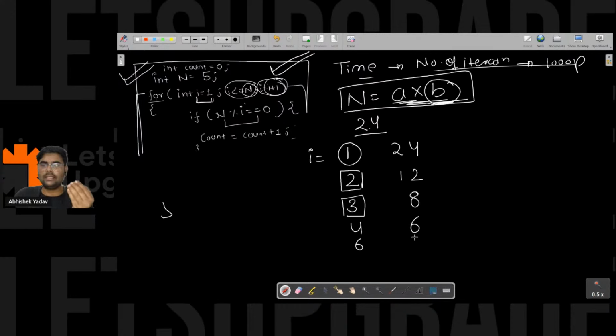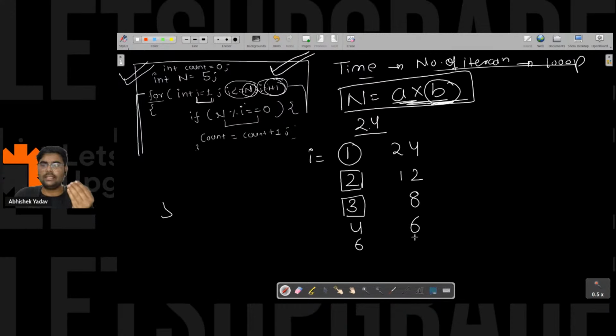And similarly here, 24 is a factor of 24, and if I know 24 is a factor, I can easily calculate the next factor, that is 1. So this for loop is doing this part. It is starting from 1, it is going till 24, and it is counting all the factors.